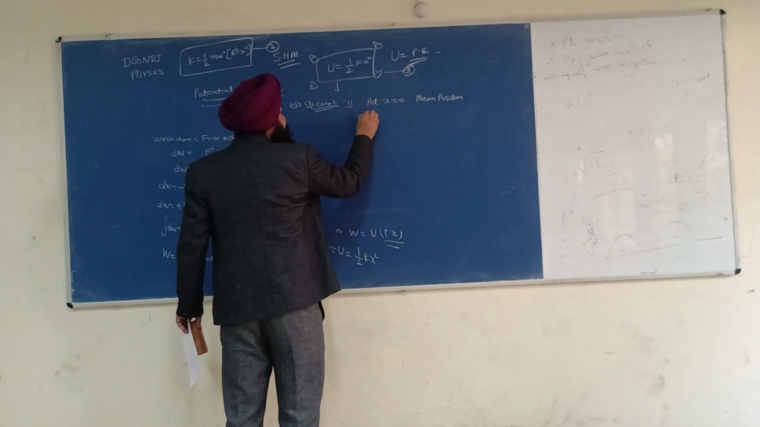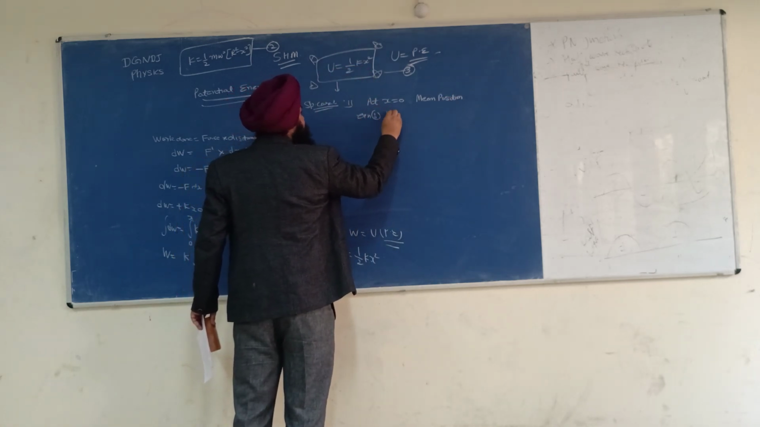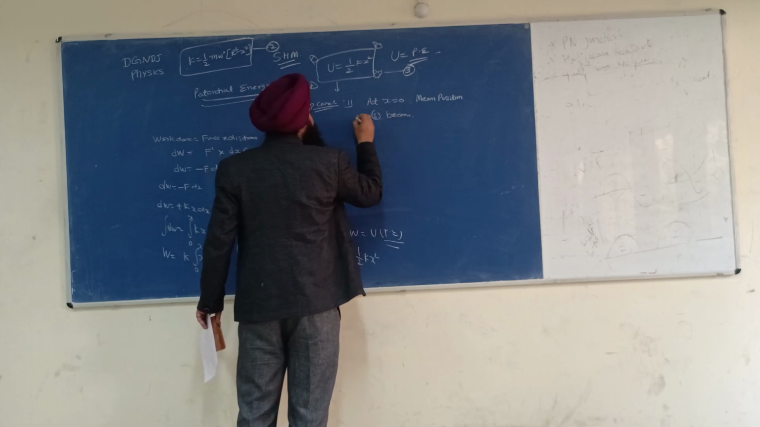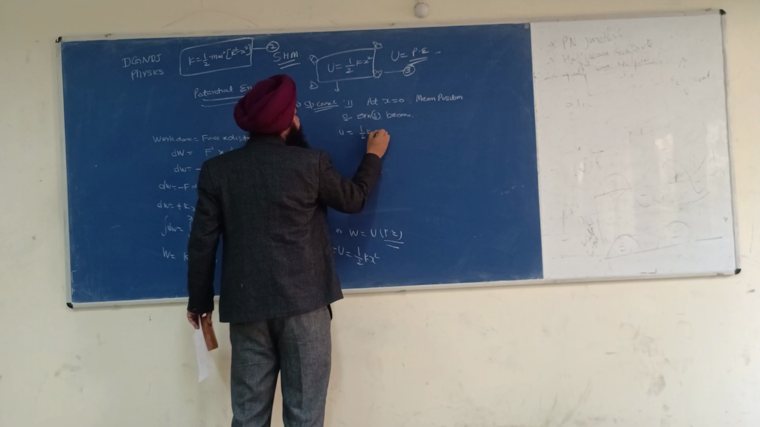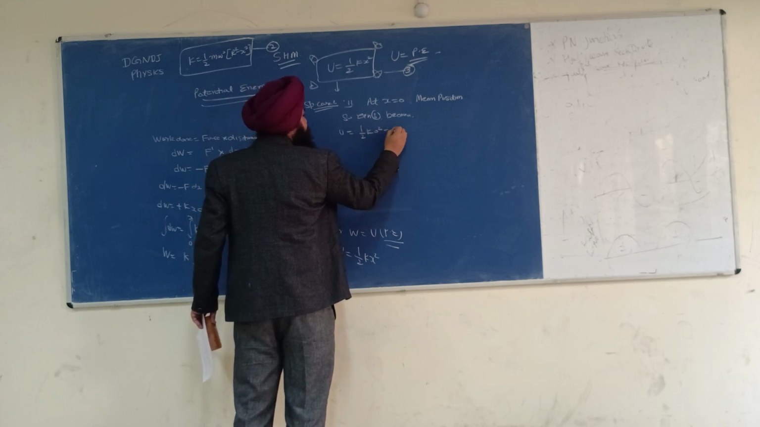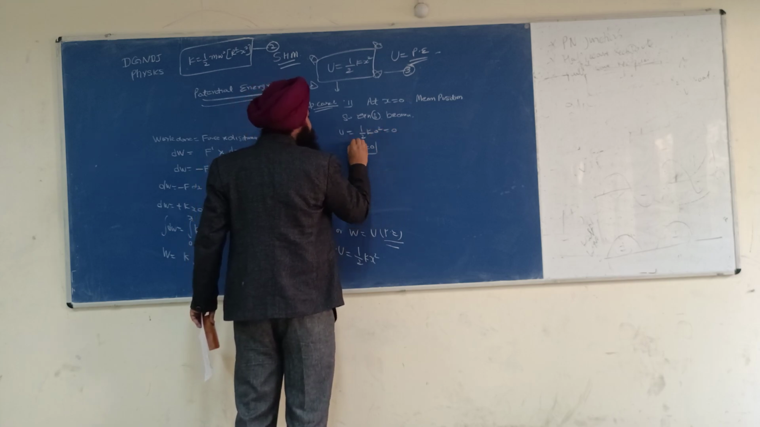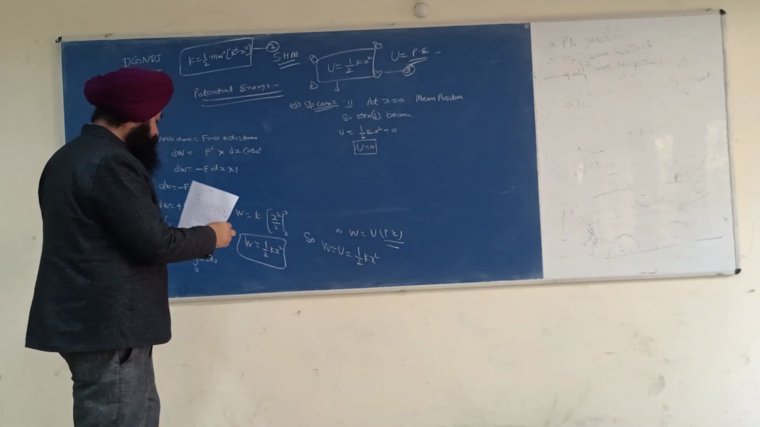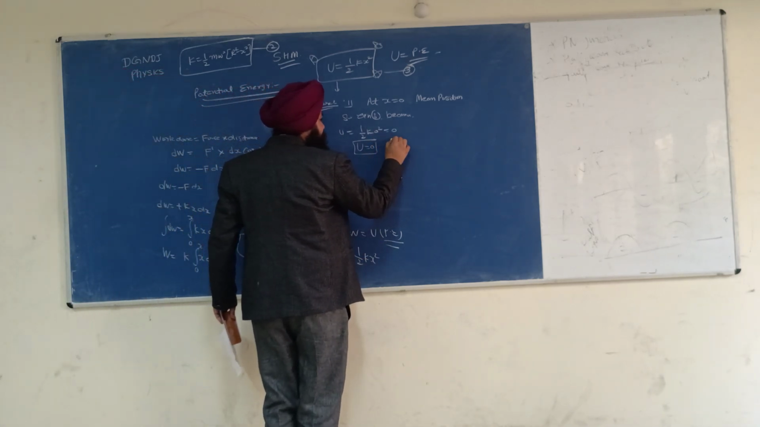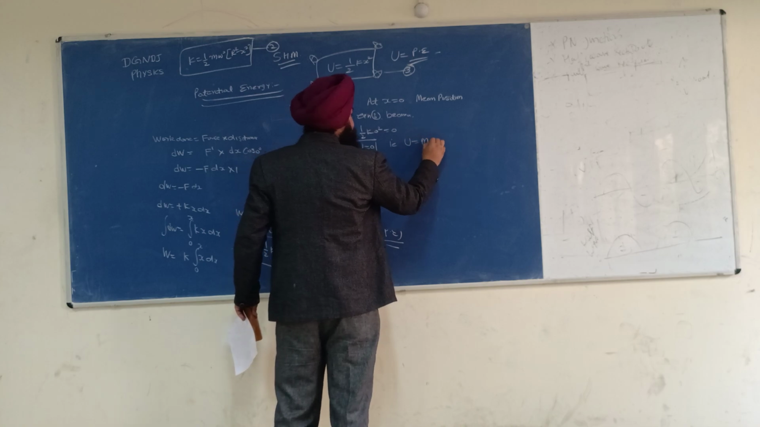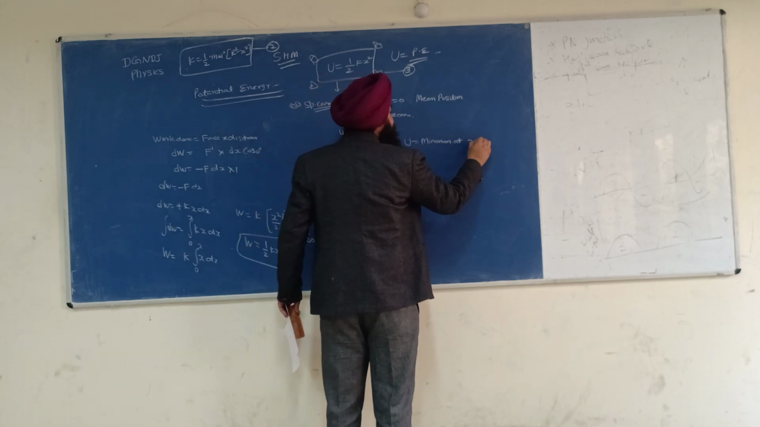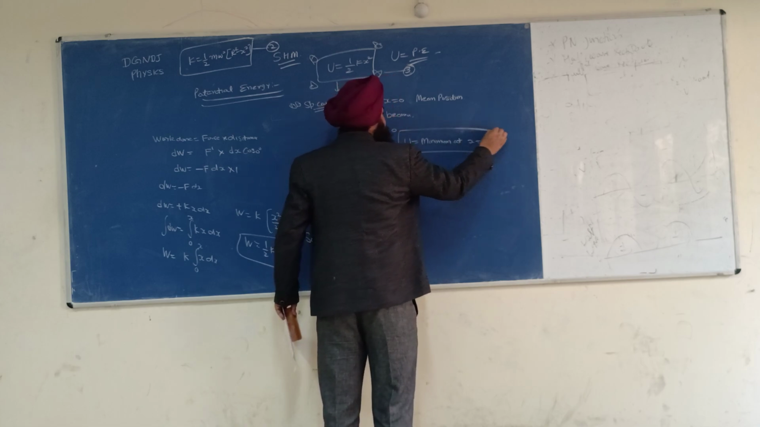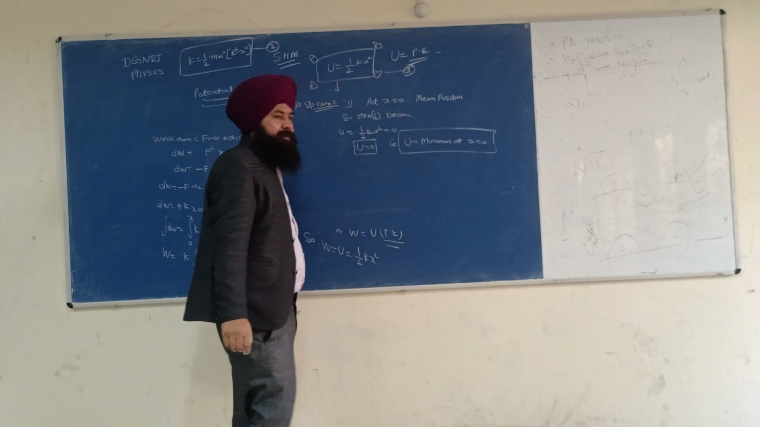So equation 3 becomes u is equal to half k times 0 square, so u is equal to 0. That is, u is minimum at x is equal to 0. Okay? U is minimum.